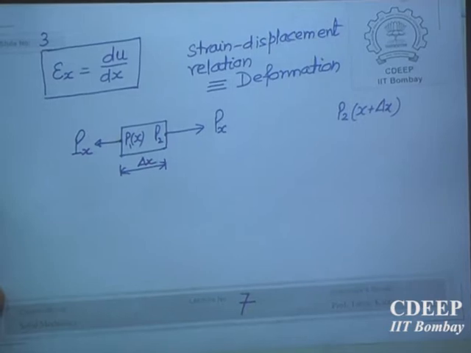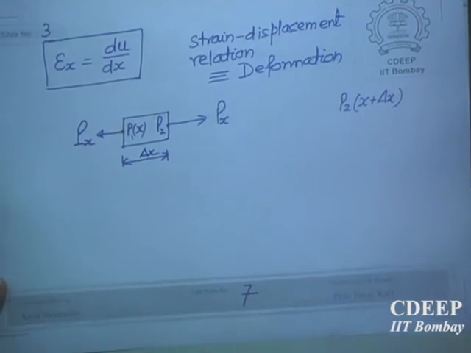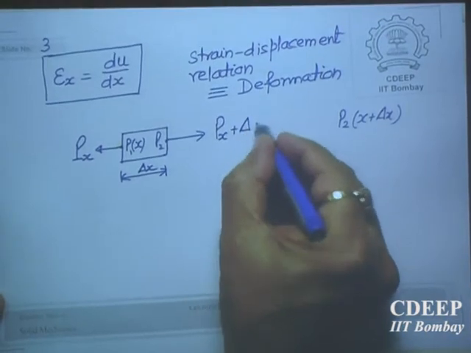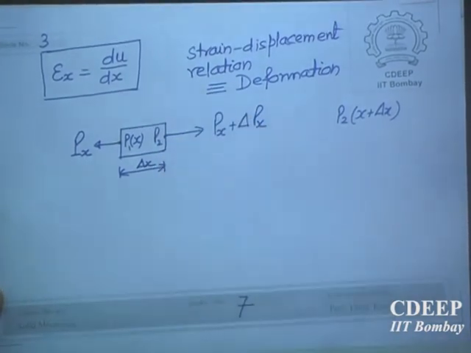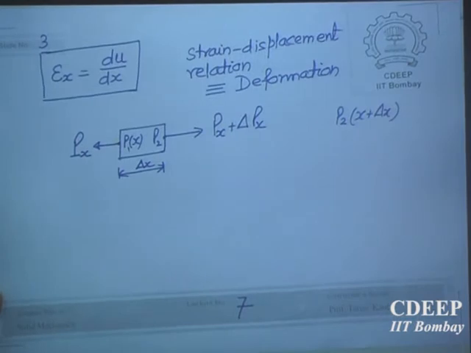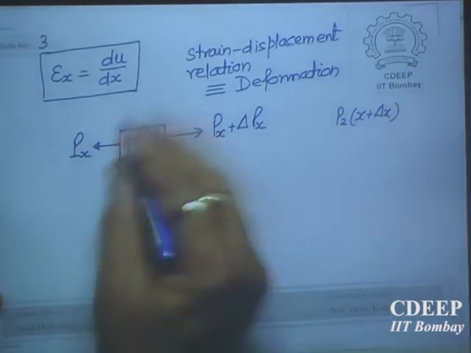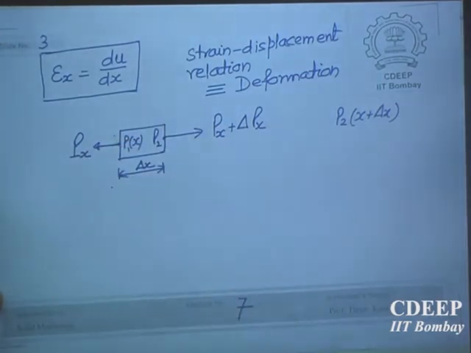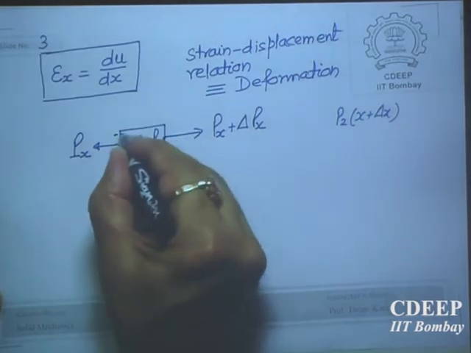What is force after all? Area multiplied by the stress. So there will be some change, and this is there. So under the action of force, the shape of this delta x will look something like this.